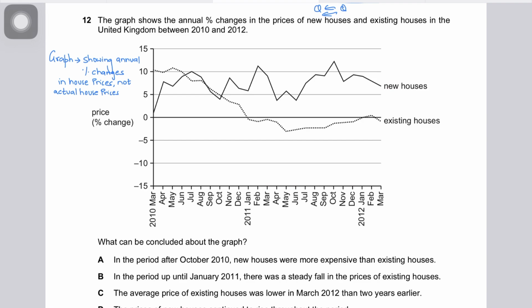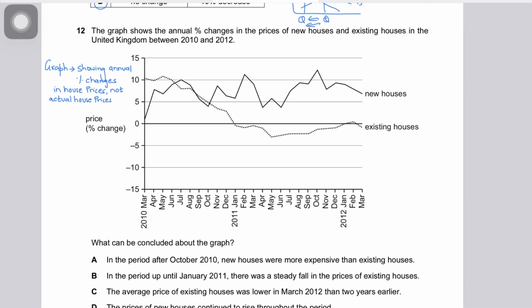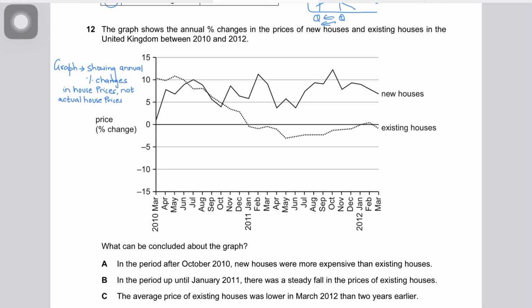Right? These are not actual house prices, changes in actual house prices. B is also wrong because in the period until Jan 2011, there was a steady fall in the price of existing houses. So yes, there is a fall in the rate of the price, that is, the rate of increase in existing house prices is going down.